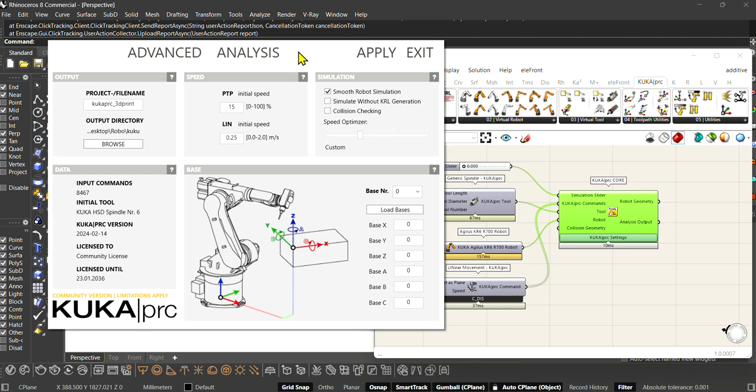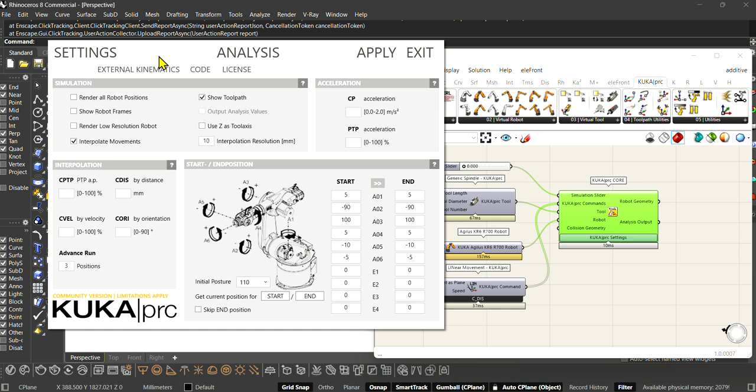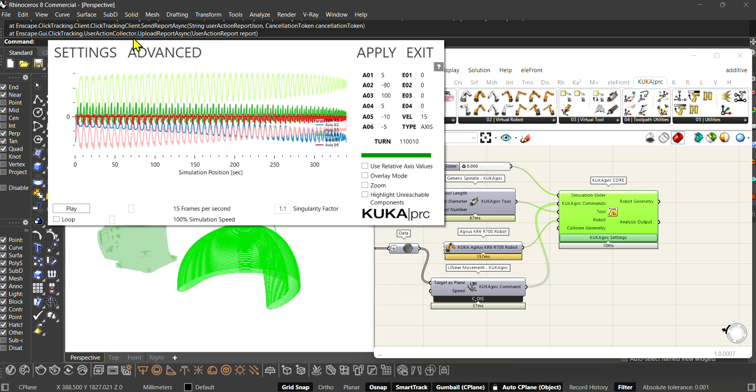If you want to adjust it more precisely, you can go here and check all the information you can find based on your needs, and also the analysis of your movements.